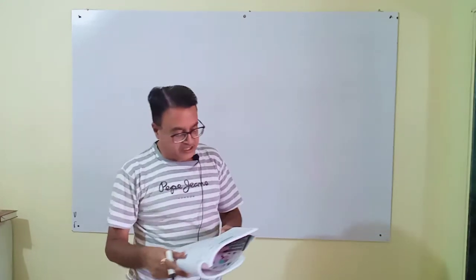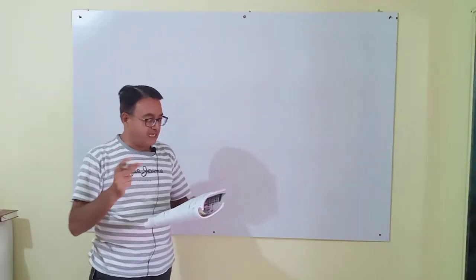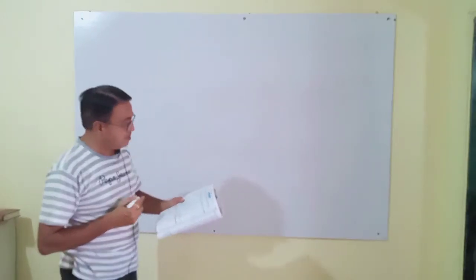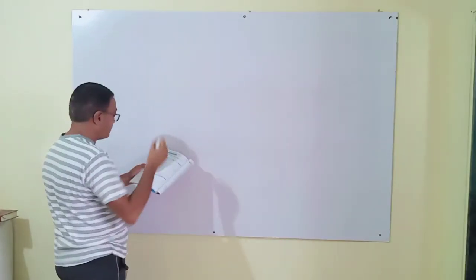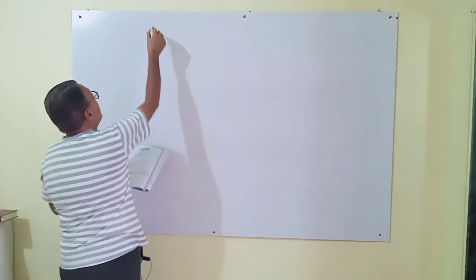Then, the first journal entry for the first adjustment. See here, journal entries.